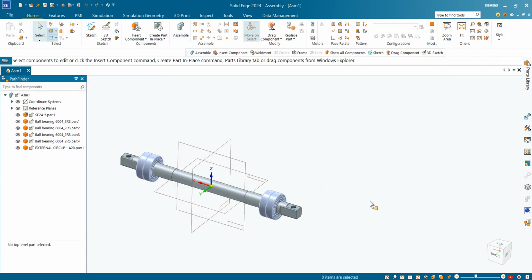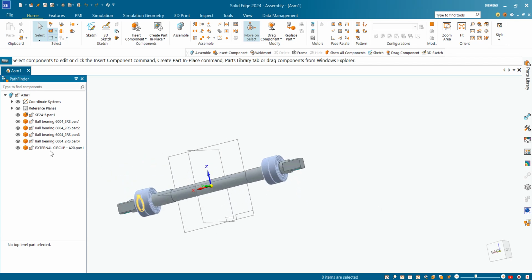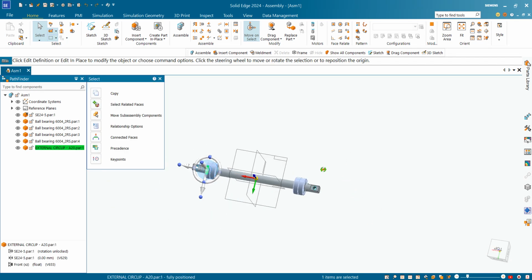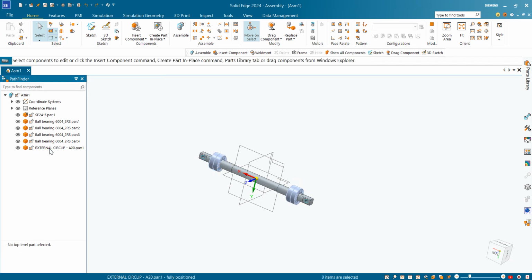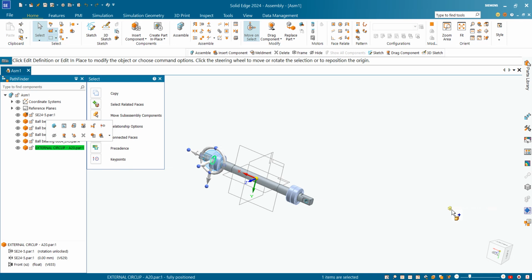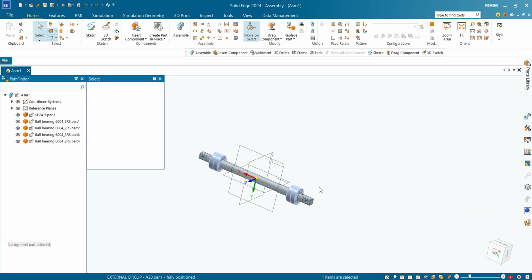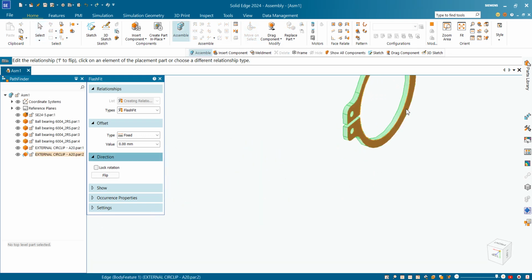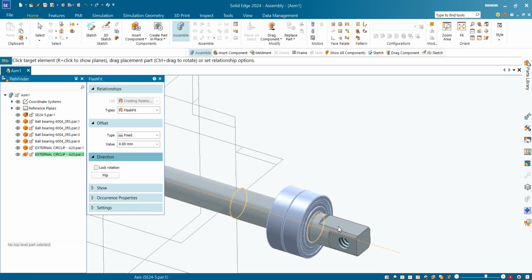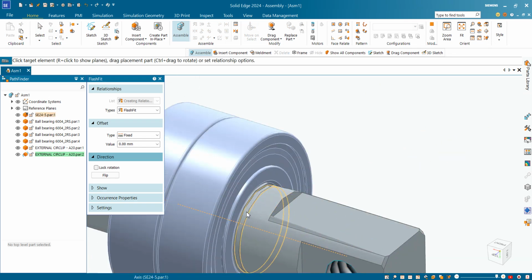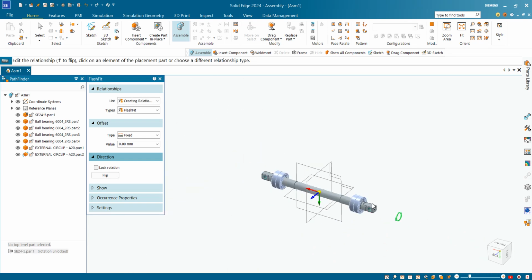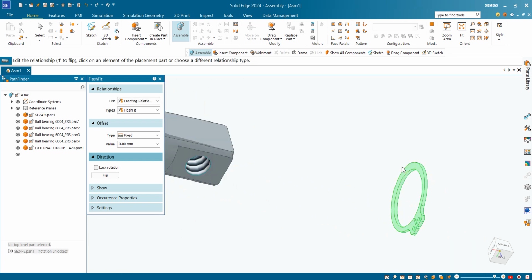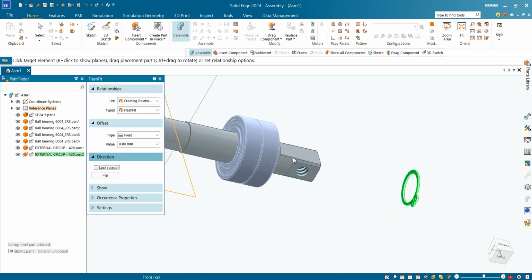or I will Control Z it, and by pressing Control, I will drag this like here. Here you can see I have dragged it. Again I will go with concentric, then here.